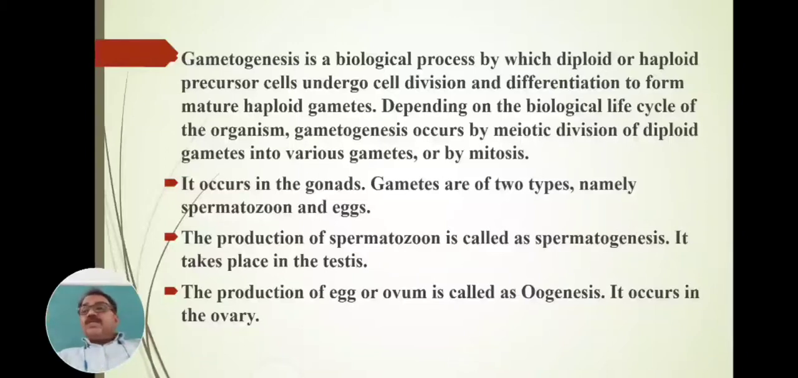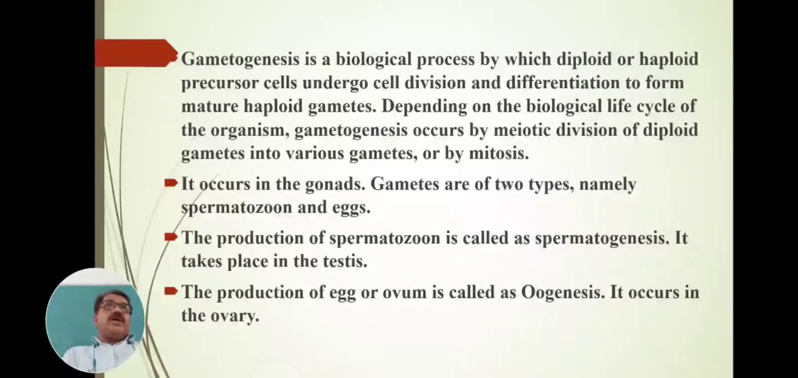Hence, the process of formation of gametes in male is called spermatogenesis, and formation of gametes in female is called oogenesis, the formation of egg in the ovary. Formation of sperm in the testes in male is called spermatogenesis. Both these processes, the formation of male gamete and female gamete, are called gametogenesis, and gametogenesis is an important process in the life of an animal.